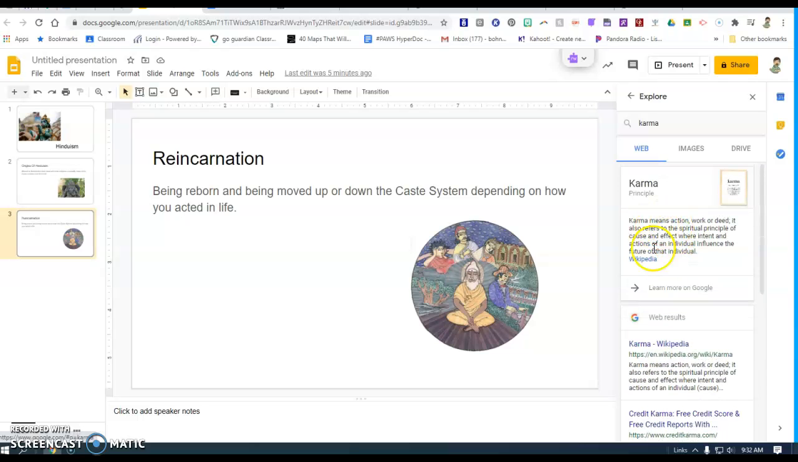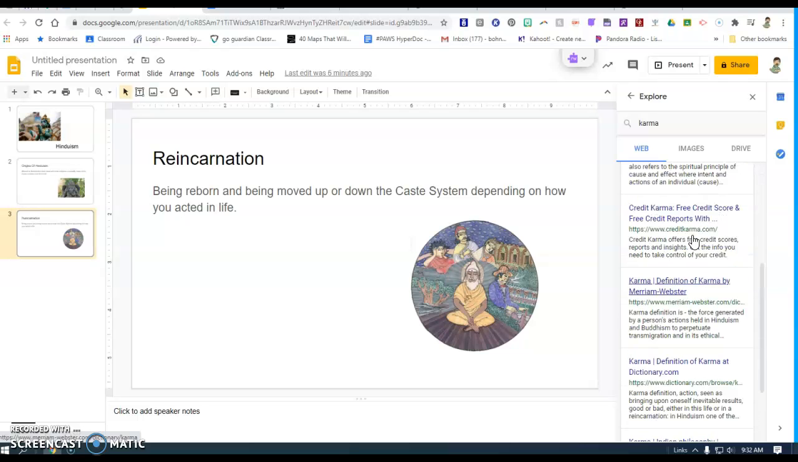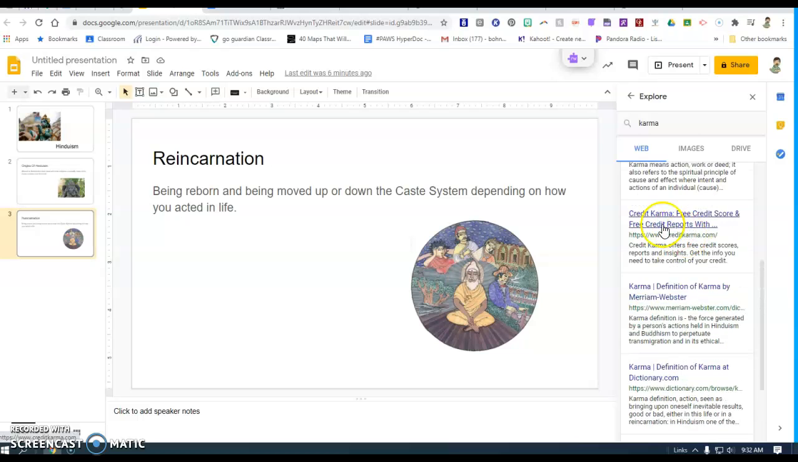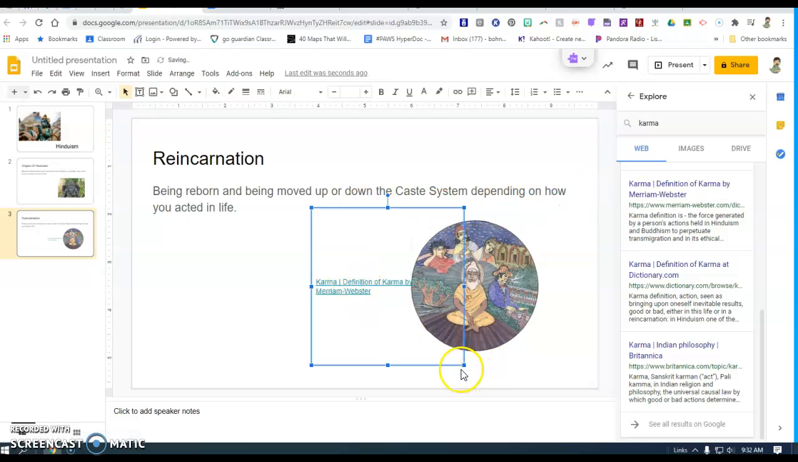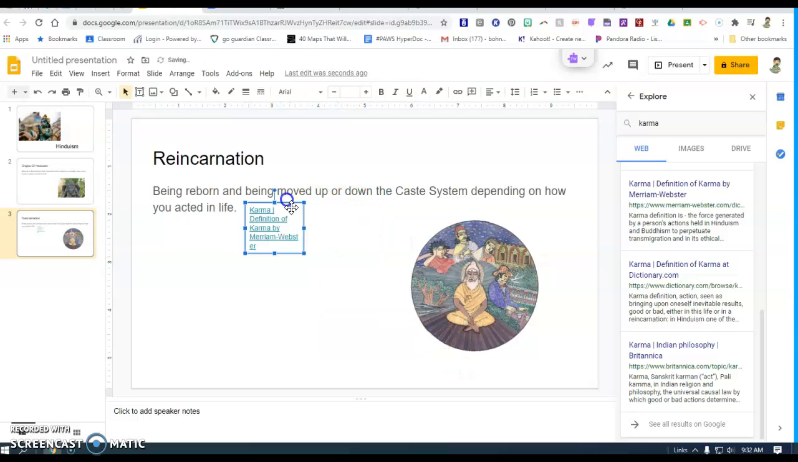Probably don't want to use this top one all the time because it's either a Wikipedia or it's something that was put together by Google from different sources. You want to try to get someplace that's credible. Okay, probably don't want Credit Karma either. That's not what we're looking for. Even a Webster dictionary definition. Okay, so let's say we're going to use that as our definition. I could grab that link and bring it over here, resize it a bit so it fits where I want to put it, and now I have my link to what I just used there.